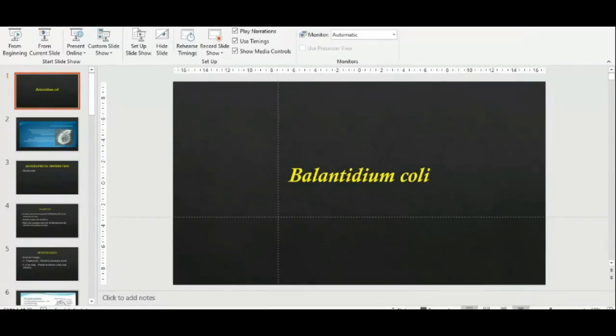Today now we'll be seeing about Balantidium coli. இது வரைக்கும் பார்த்தது எல்லாமே வந்து flagellates தான். Flagellates-னா என்னது? They move with the help of flagella. ஆனா இப்போ நம்ம பார்க்க போறது வந்து Balantidium coli which is said to be a ciliate. Ciliate-னா என்னது? They move with the help of cilia.